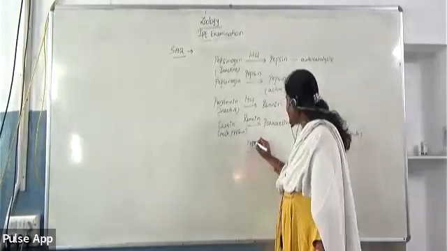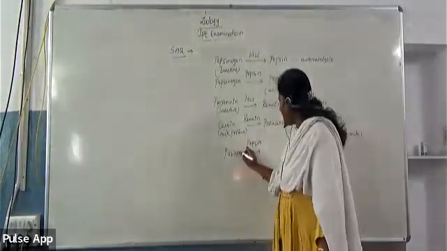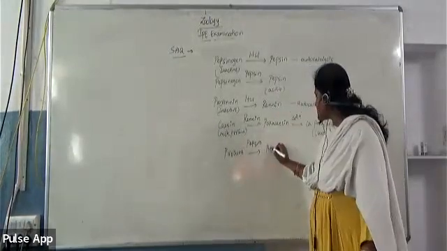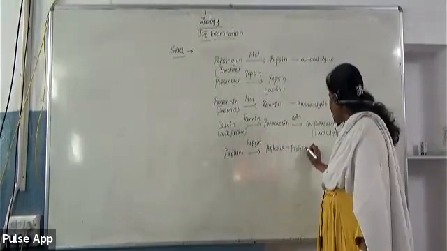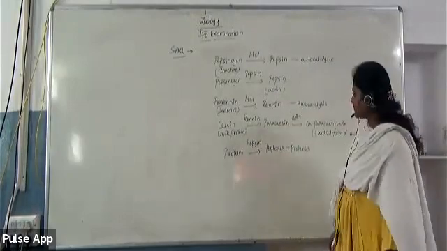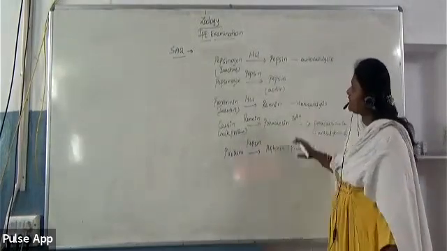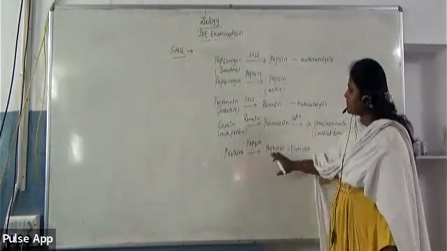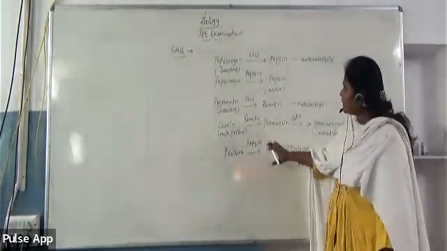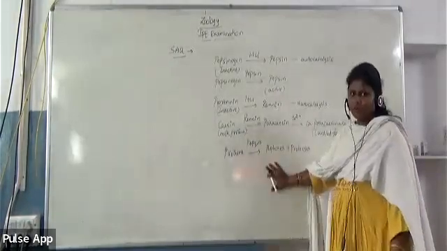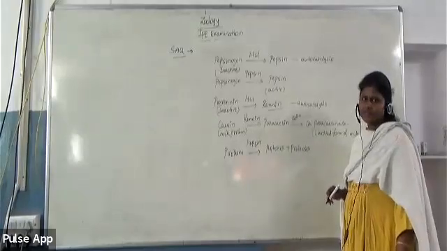So the pepsin enzyme acts on proteins and breaks them into peptones and proteoses. So like this, the protein digestion will occur in the stomach. First of all, pepsin and renin are the enzymes which will act on proteins, and both are present in inactive form. But remember that renin is present only in infants.